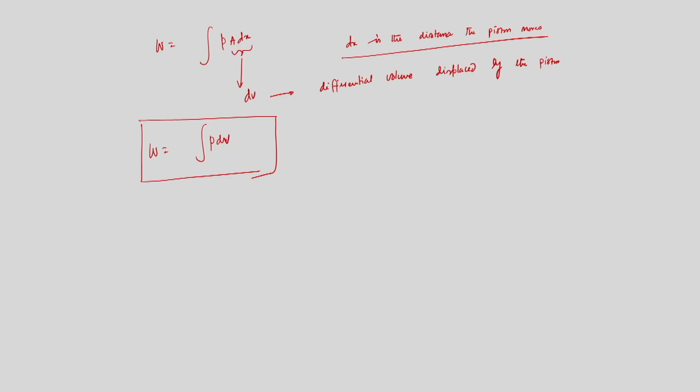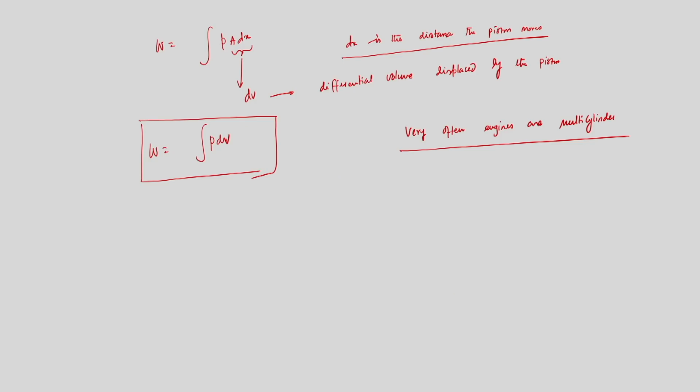Importantly, see, very often engines are multi-cylinder. Since we need to get a huge work output from the engine, it is quite common that we have a multi-cylinder engine. If that is the case, it is convenient to analyze the engine cycle per unit mass, since very often we need to get huge power output.